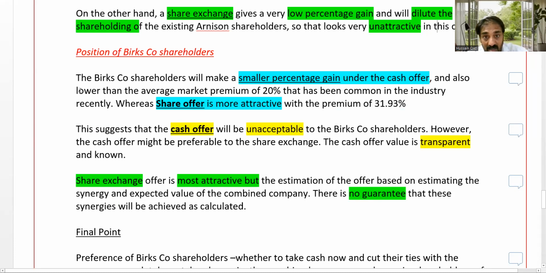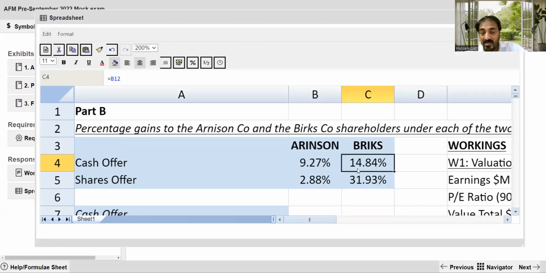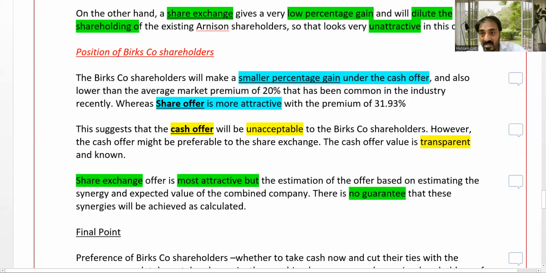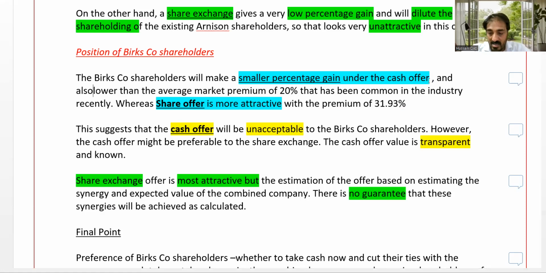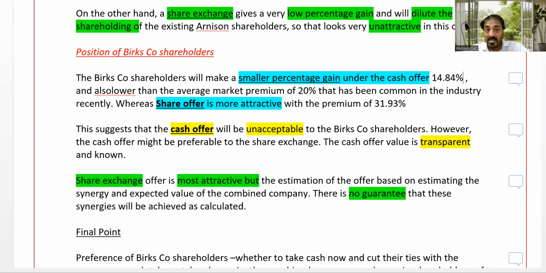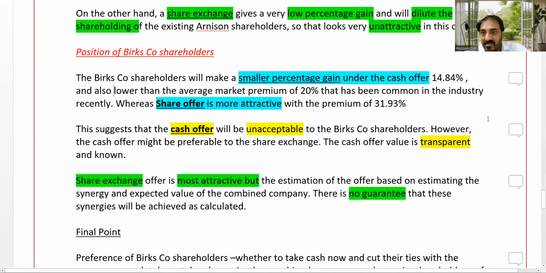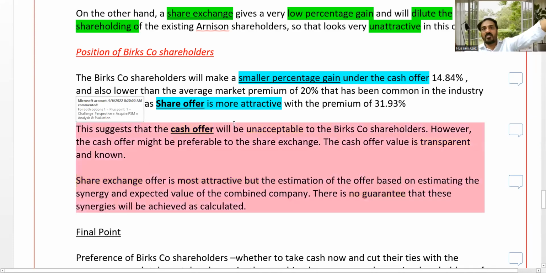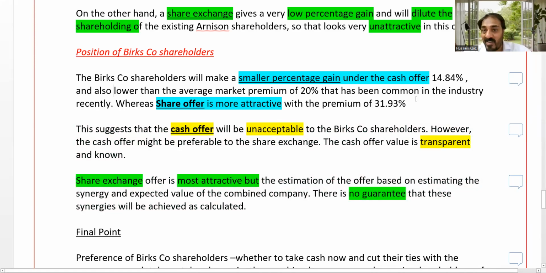This one is very important, that's mentioned in the case. The cash offer is only 14.84%, that is lower than the average market premium offer. That's why it is not attractive, whereas the share offer is more attractive with a premium of 39.93. Facts.